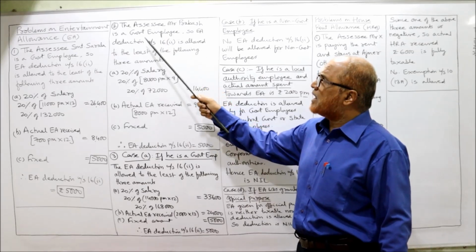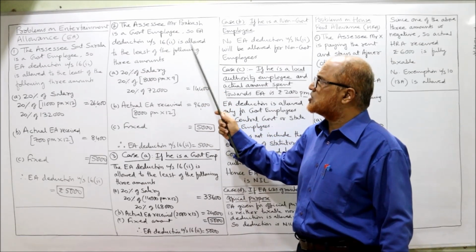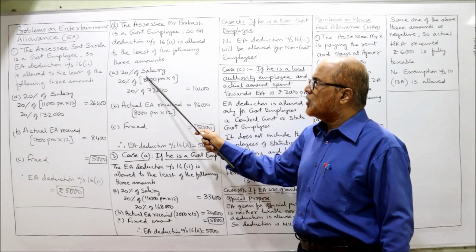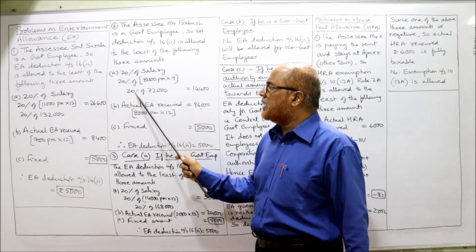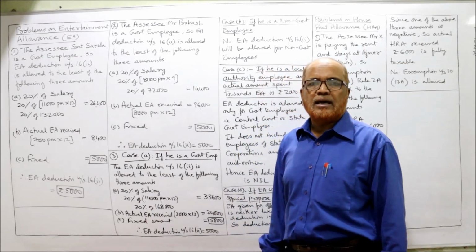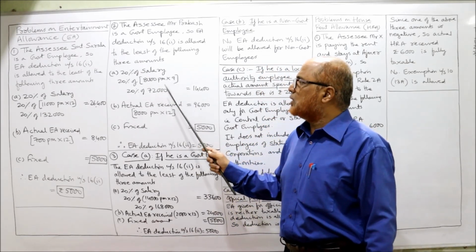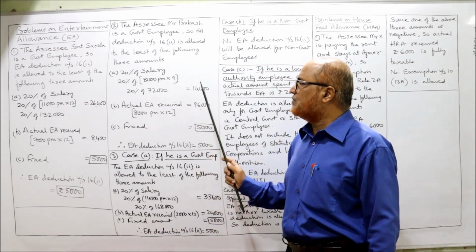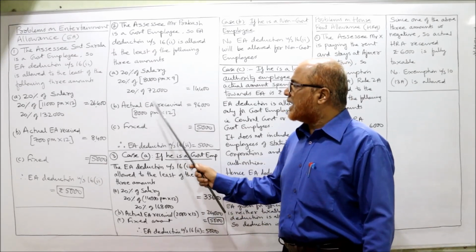Mr. Prakash is a government employee, so EA deduction under section 16(2) is allowed at the least of the following. 20% of salary. 20% of salary will be taken only for 9 months. So 8,000 into 9, 72,000. 20% of that is 14,400. Second, actual EA received.